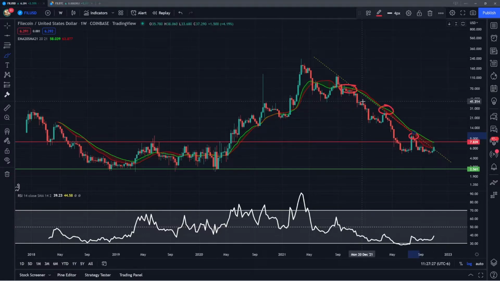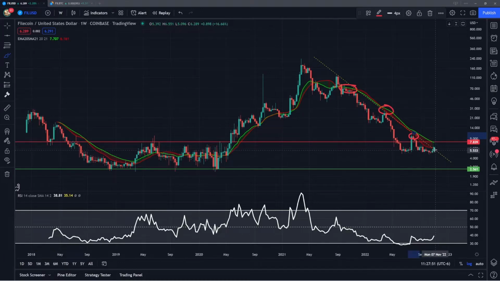So going into the end of the year, it's going to be very important to watch for how Filecoin reacts to retesting these moving averages. Now, the reaction could either be a rejection, similar to the last three previous attempts, and that would entail lower lows and a break of support, which I would watch out for this level right around $5. You can see that has been the support for the last few months. This is the capitulation that we had back here in June. Ever since then, we've really just held this zone.